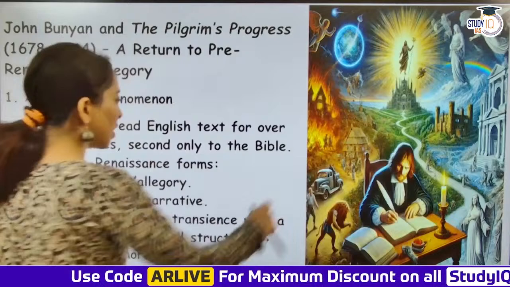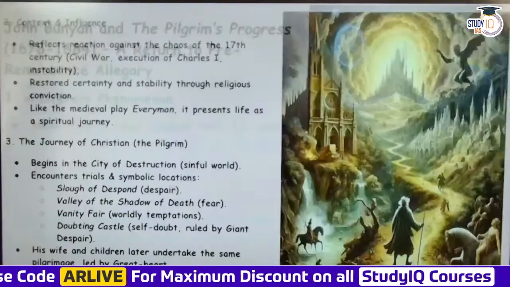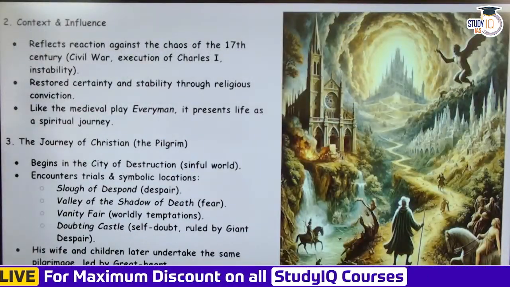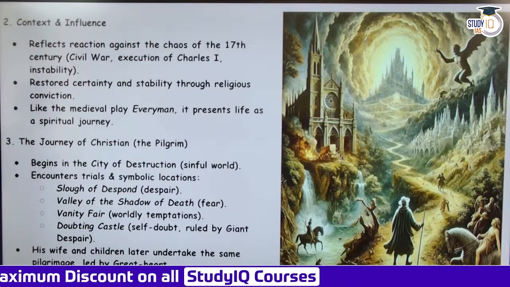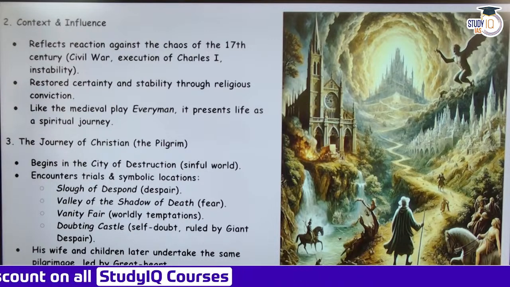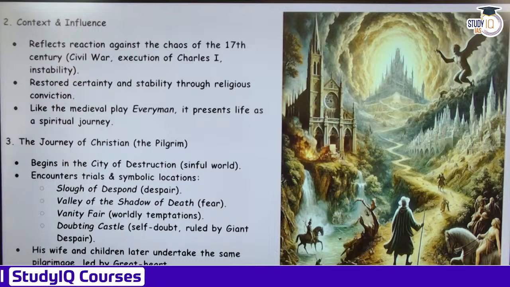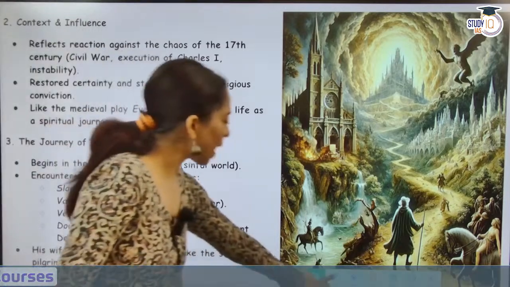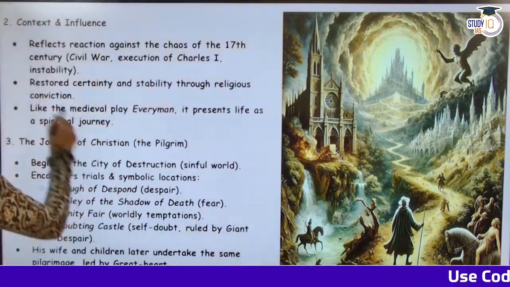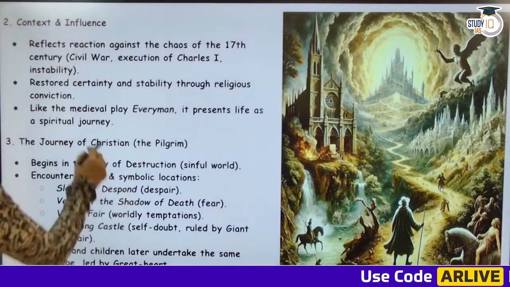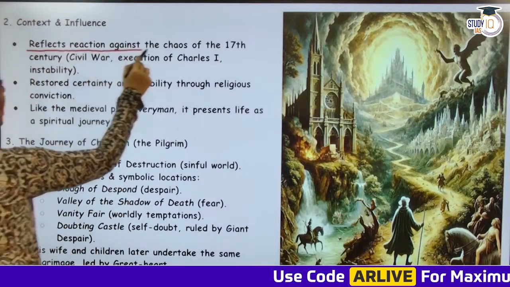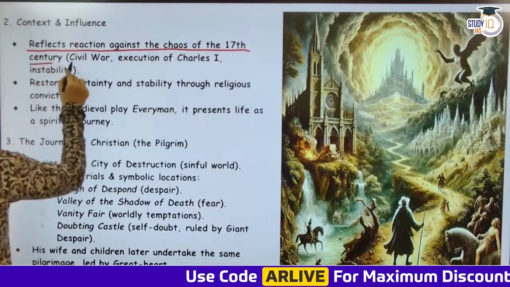Over here you can look at John Bunyan writing, right? Context and influence. This reflects a reaction against the chaos of the 17th century, civil war.